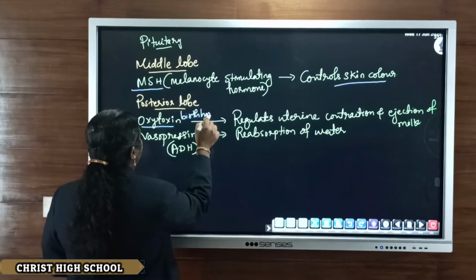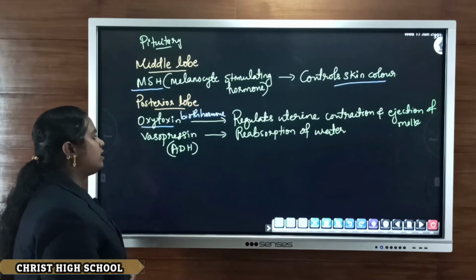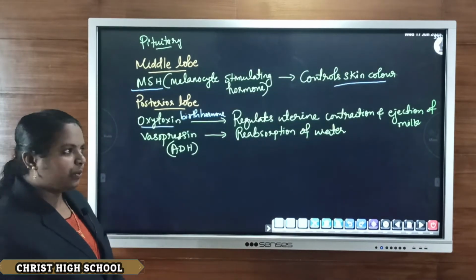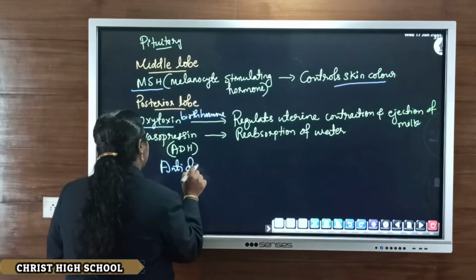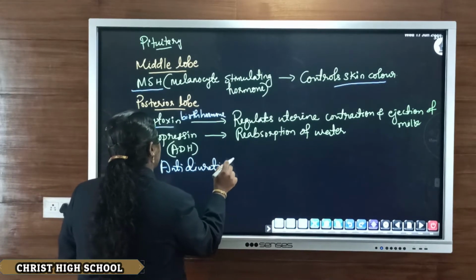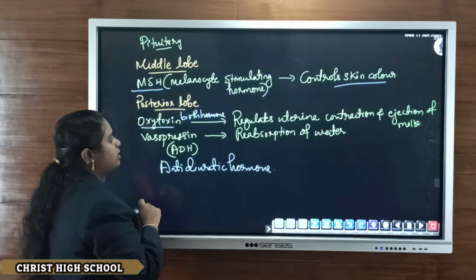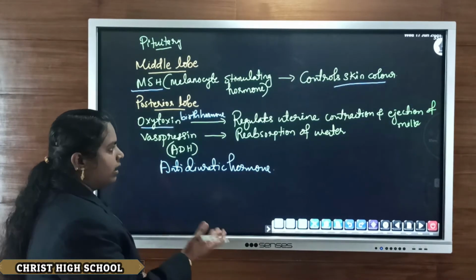The second one is vasopressin or ADH, antidiuretic hormone.